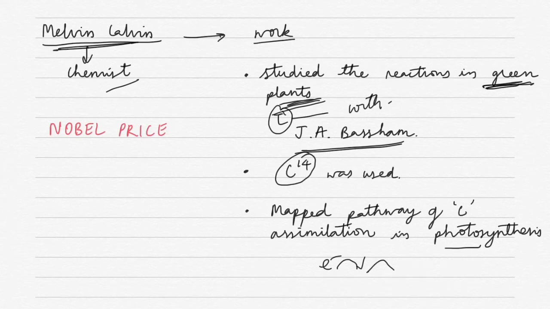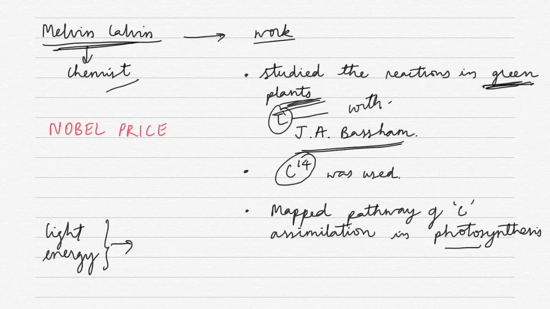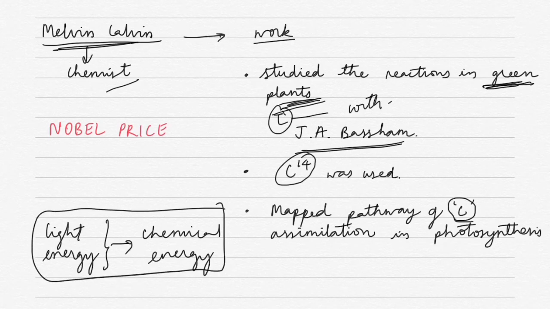You don't have to remember all of it. The thing to remember here is that light energy, whatever light the sun is giving, is being converted to chemical energy. This is what he said. So Melvin Calvin got the Nobel Prize for mapping the pathway of carbon assimilation in photosynthesis. Fine, this is all we have got to read about Melvin Calvin.